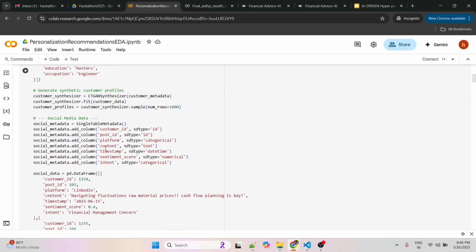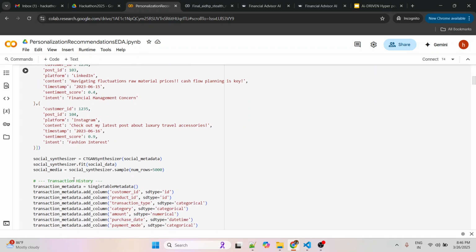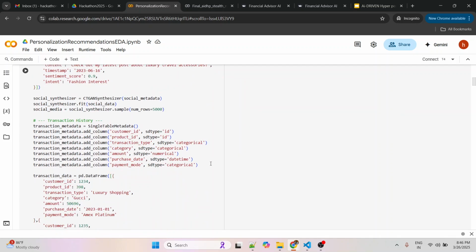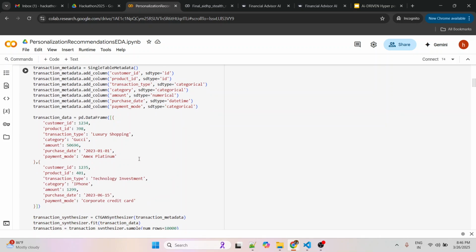And social media data is about the sentiment scores and the content about what they think about a particular product they purchased. And we also have the transaction data, the recent transactions of the particular user.